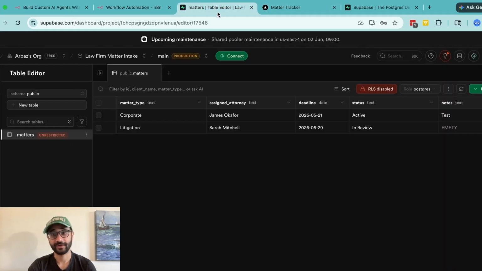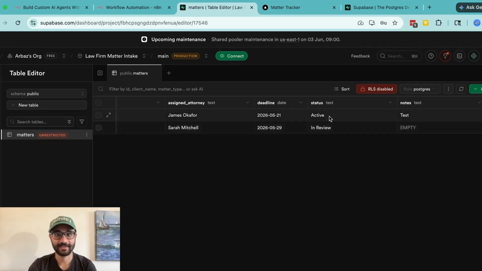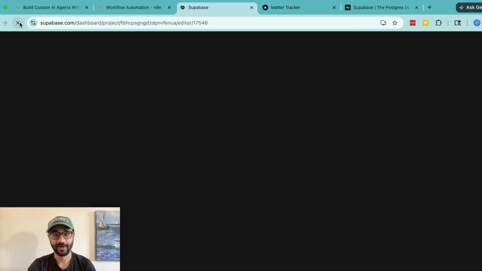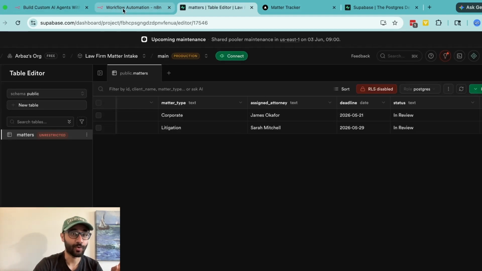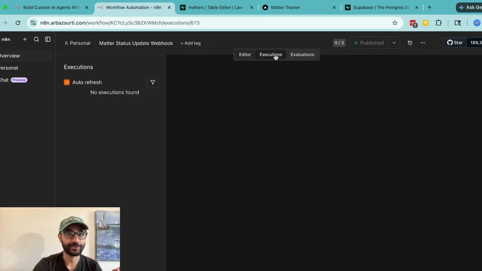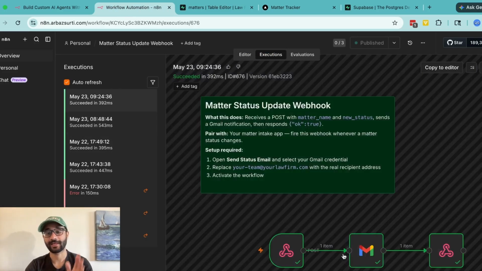Once we've done that, the first thing I want to check is if it changed in here. So it still says active. That's because this is not refreshed. So I'm going to click refresh and you'll see it's now moved to in review. I'm going to go to my workflow and I'm going to go to executions. You'll see that the most recent execution has succeeded, which means it's received the info correctly, already sent the email and responded. And so let's go see what the email looks like and if we've even received it.